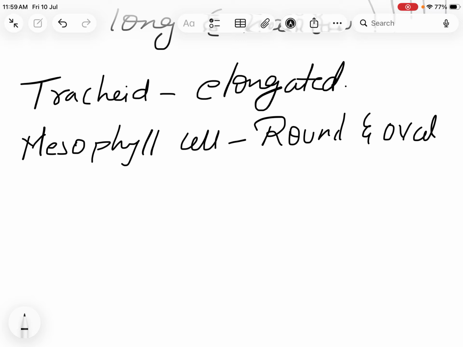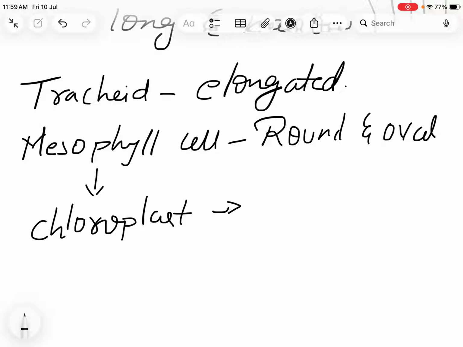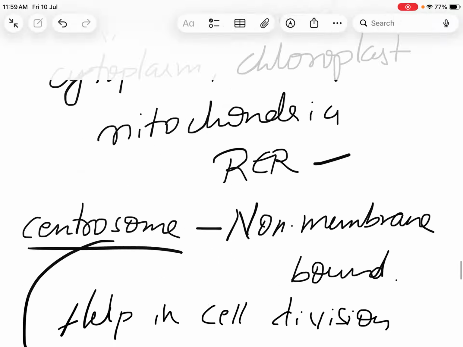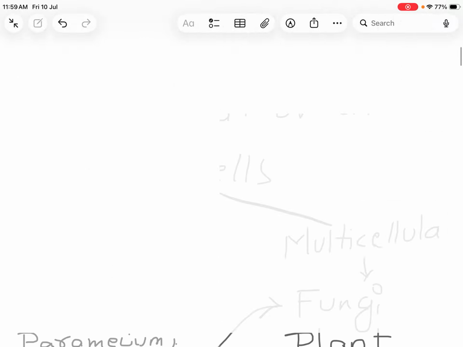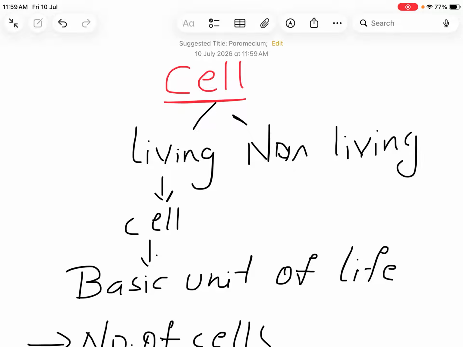These mesophyll cells have chloroplasts. In plants, mesophyll cells are generally found between the upper and lower epidermis, and they have chloroplasts. So it will be a round and oval shape. So this is all about the introduction to these cells, where I have covered most of the topics.